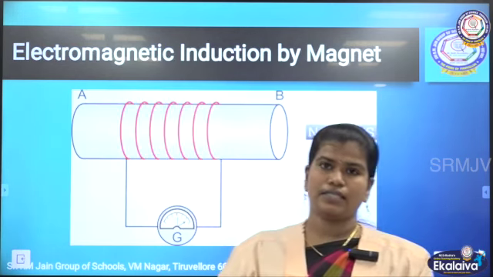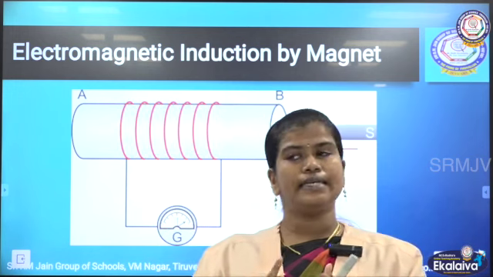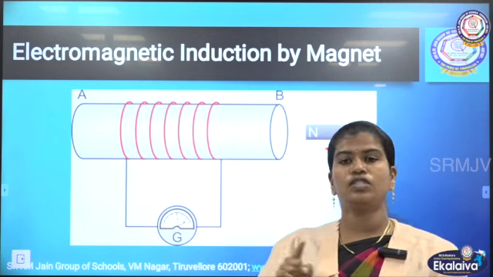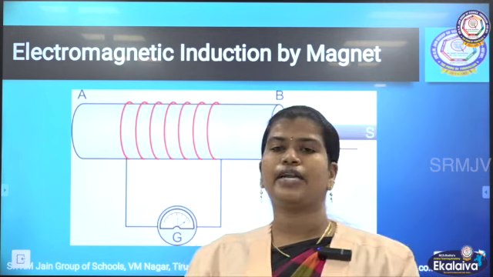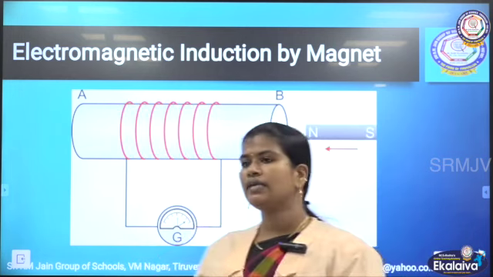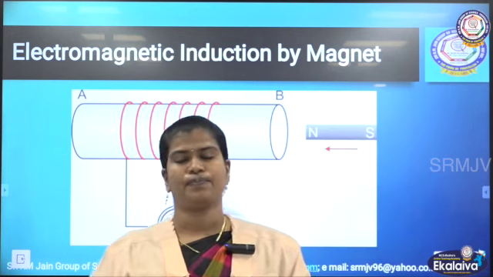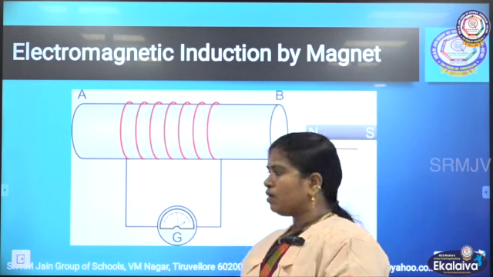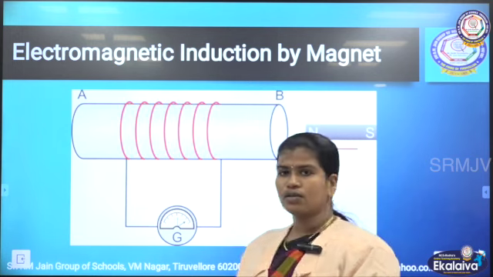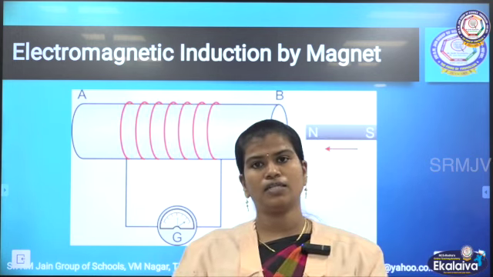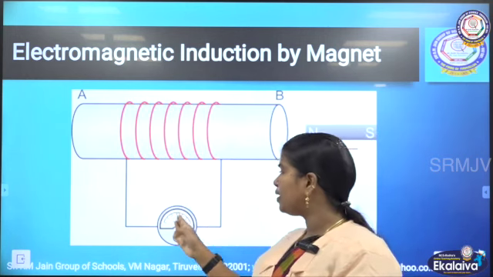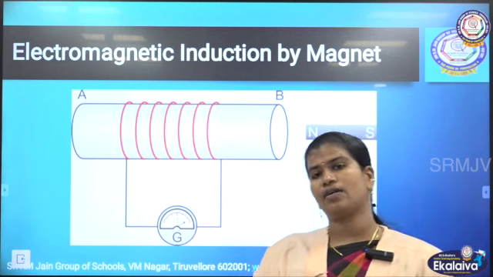For this activity we need three things. One is the galvanometer, and you know the purpose of galvanometer. Galvanometer is a device which is used to detect the presence of current in a circuit. Then we need a bar magnet, and also a circular coil. So what is the setup? We have to connect this circular coil, which has more number of turns, so that both the terminals of the coil are connected with both the ends of the galvanometer.